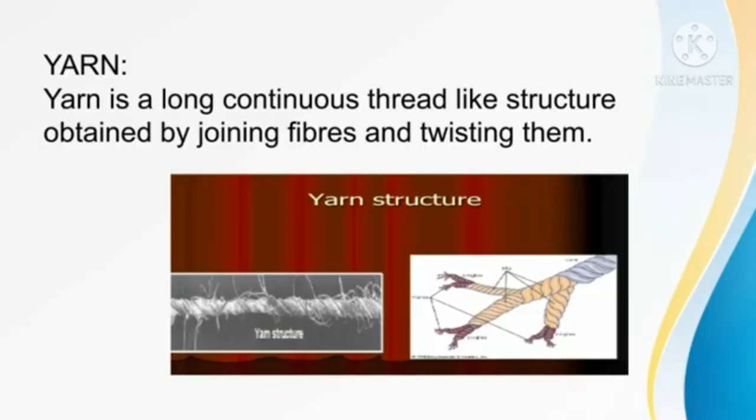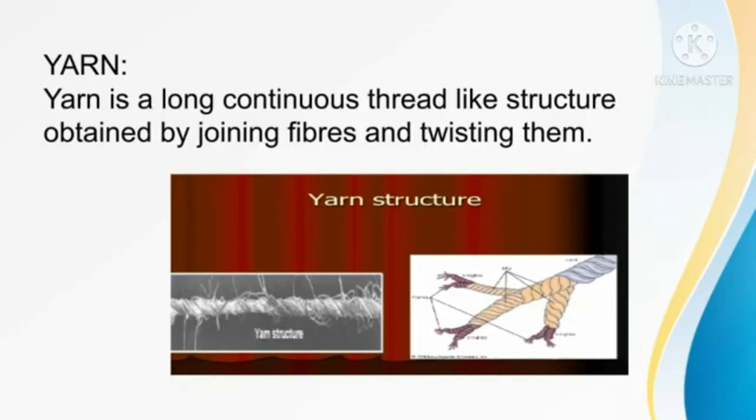The process of making yarn from fibers is called spinning. The yarn is interwoven to form pieces of fabric. Yarn is obtained from fiber. Fabric is obtained from yarn.